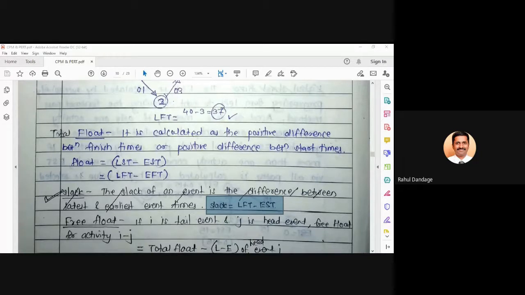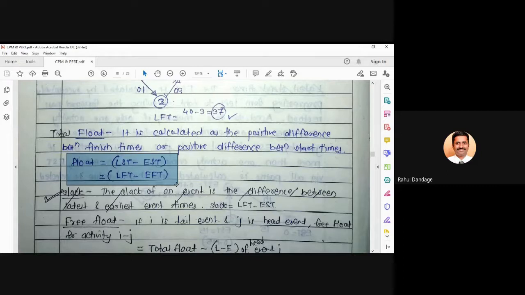So total float, if I want to calculate, either I should take the difference between start times or I should take the difference between finish times. Means I should go for LST minus EST or I should go for LFT minus EFT. So total float is equal to latest start time minus earliest start time.